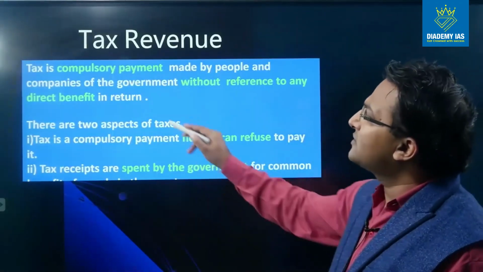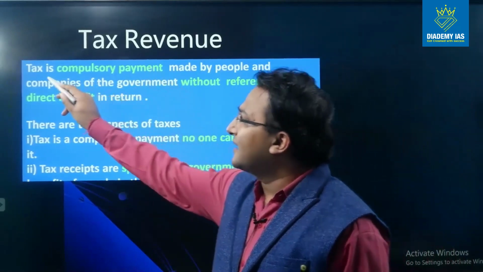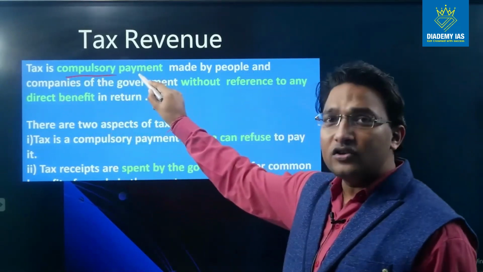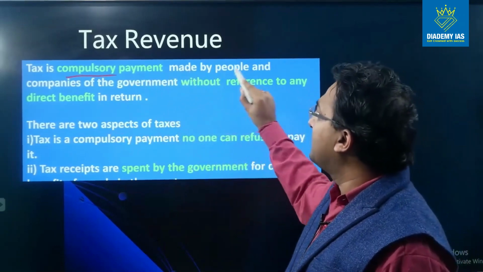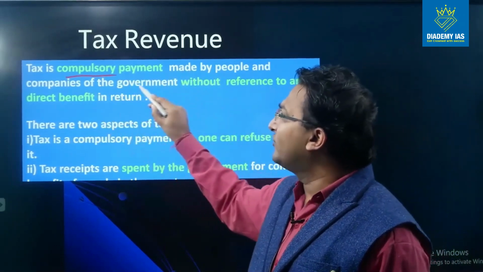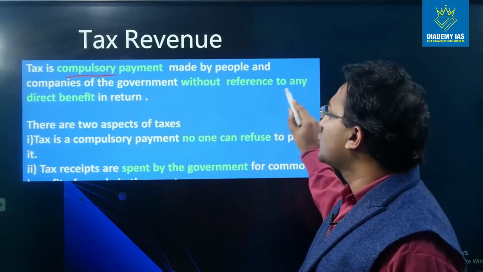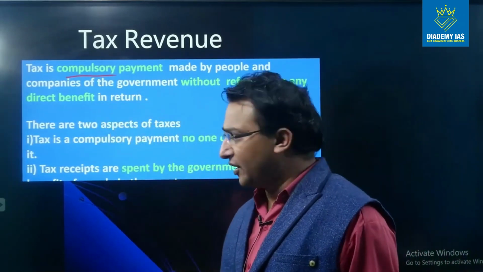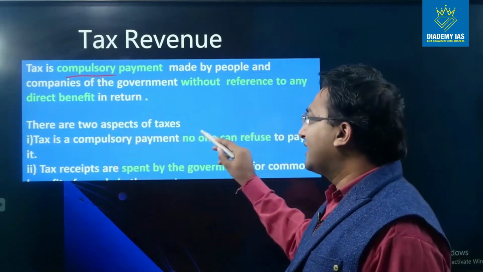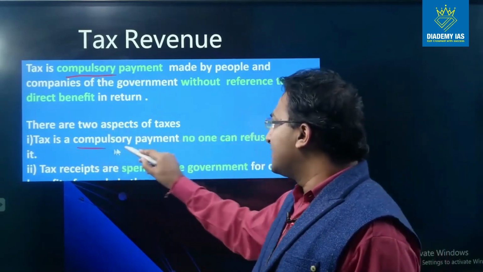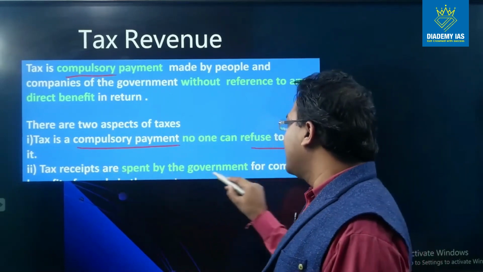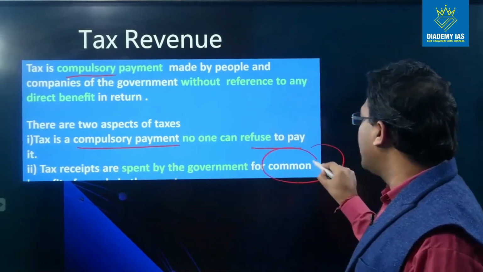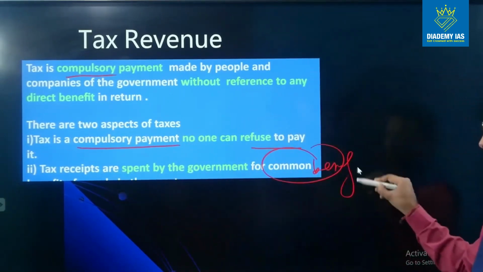So tax revenue means, what is tax? Tax is a compulsory payment, there is no choice to the citizen, made by the people and companies to the government without reference to any direct benefit in return. There are two aspects of taxes. Number one, tax is a compulsory payment, no one can refuse to pay, and tax receipts are spent by the government for the common benefit of all the citizens.